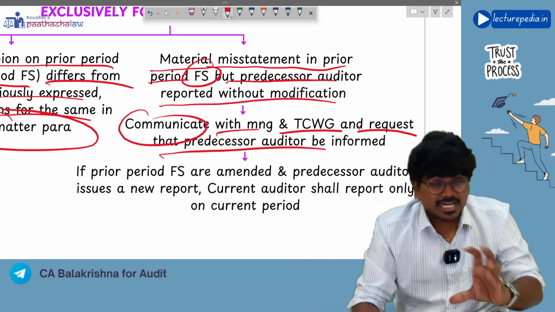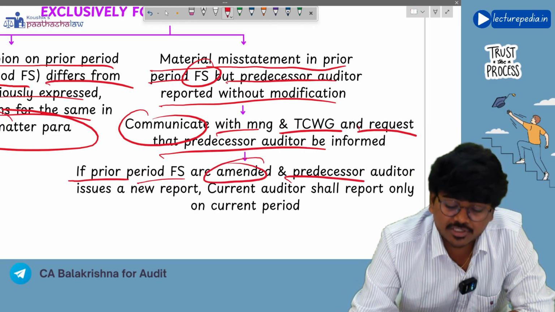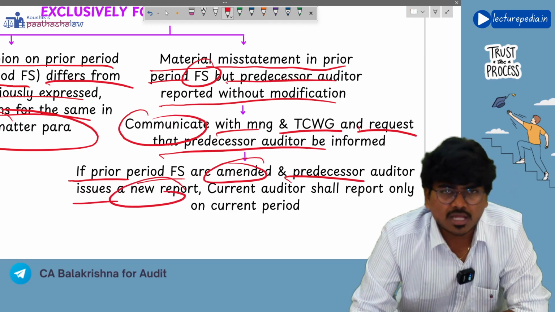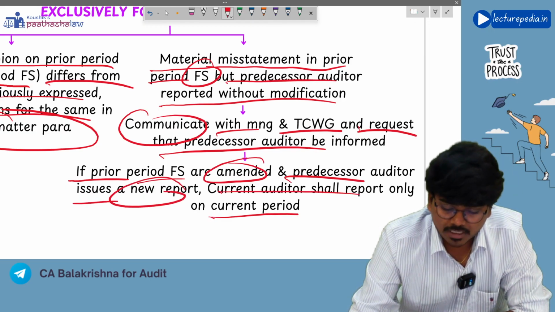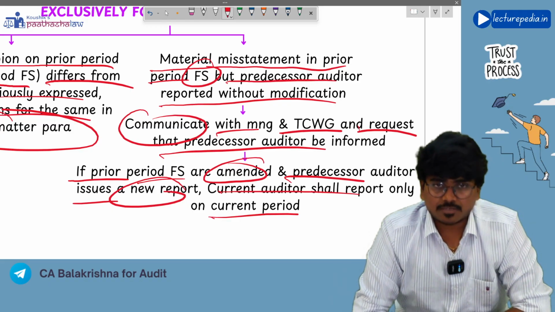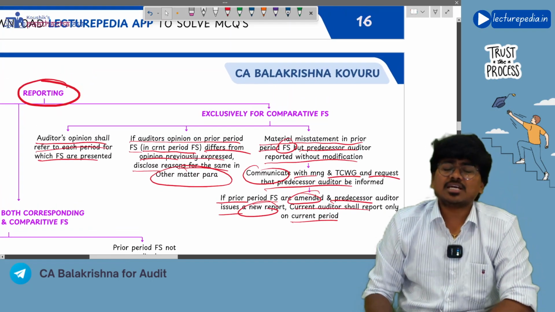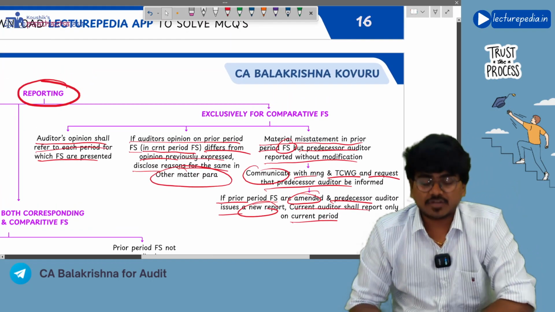And if management amends the financial statements, see, if prior period financial statements are amended and the predecessor auditor issues a new report, then in the current period audit report, the current auditor shall report only on the current period financial statements. Understanding? Yes, that is reporting that is exclusively applicable for comparative financial statements.